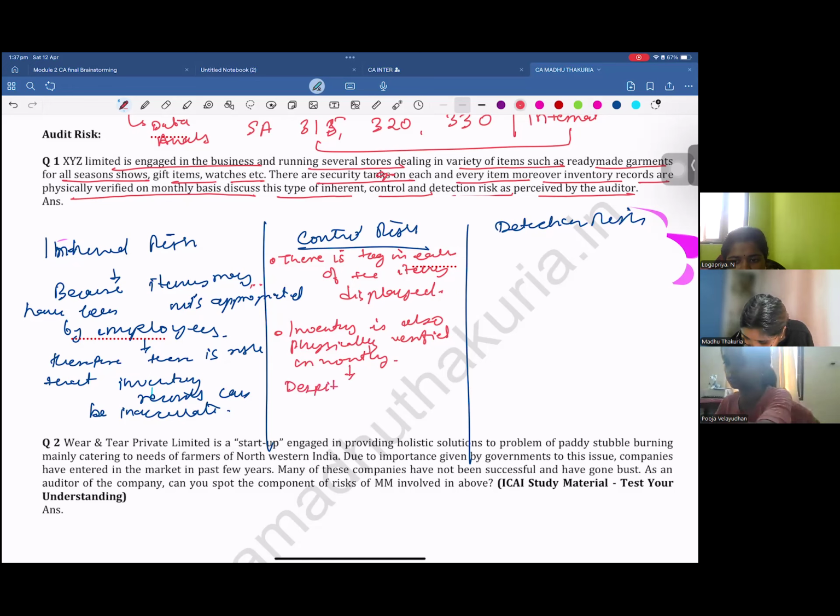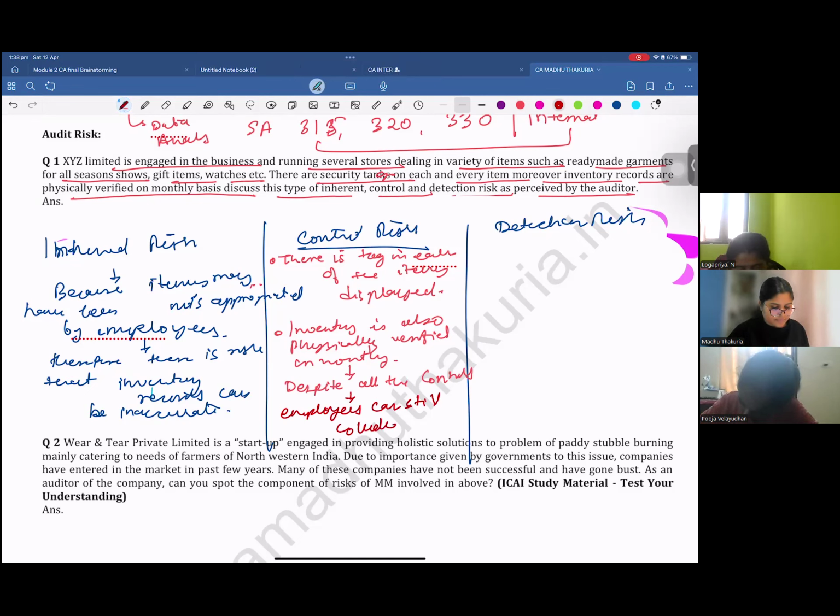Despite all the controls, employees can still collude and inventory records can be misstated because of this.